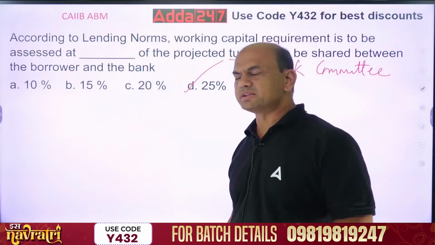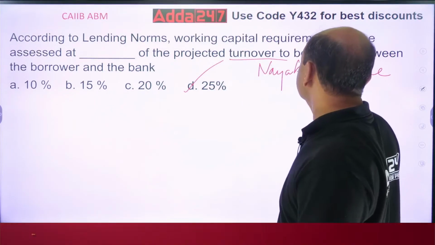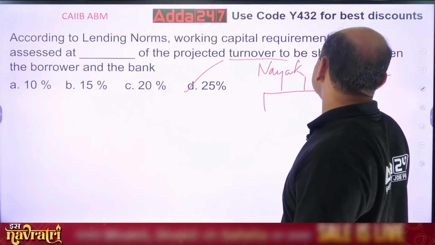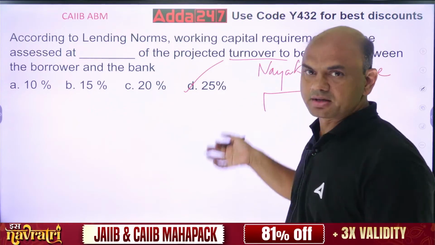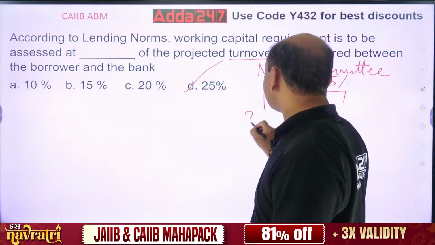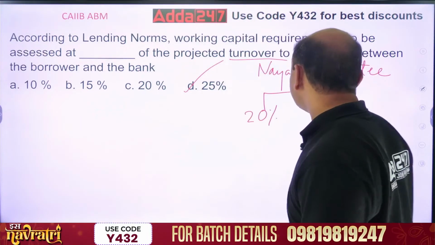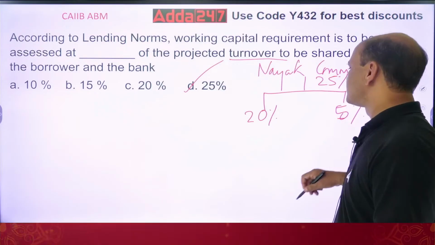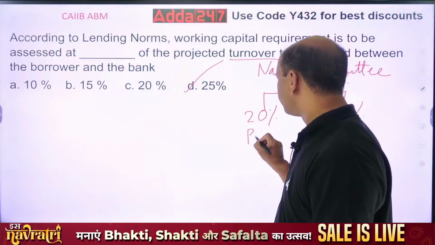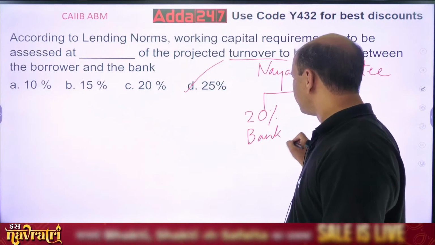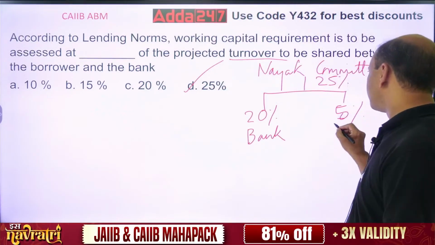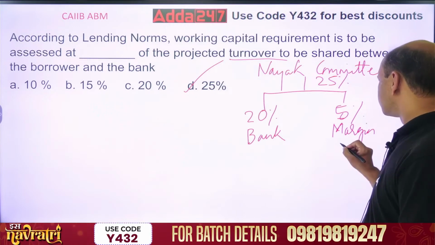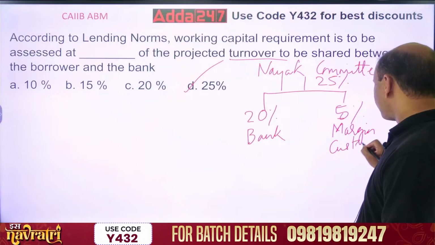See, actually it's like this. The JAIIB committee's recommendation was 25%, but this 25% is to be divided into 20% and 5%. So 20% is from the bank, the bank has given you, and 5% is margin, from the customer.